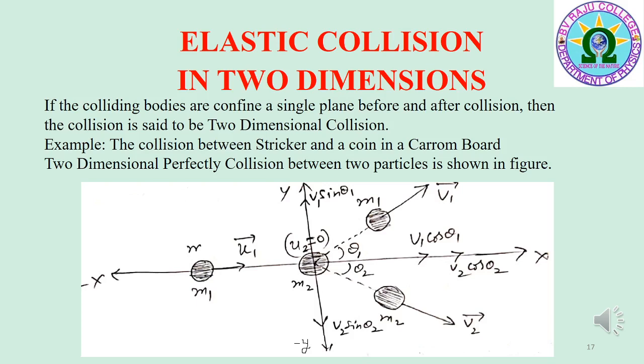The velocities v1 bar and v2 bar of the two particles after collision can be resolved into x and y components. v1 bar can be resolved into v1 cos θ1 along the x-axis and v1 sin θ1 along the y-axis. v2 bar can be resolved into v2 cos θ2 along the x-axis and v2 sin θ2 along the negative y-axis.